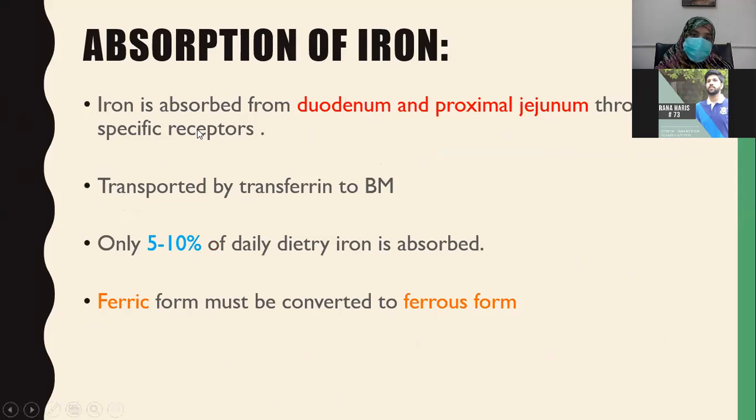So absorption of iron: iron is absorbed from the duodenum and proximal jejunum through specific receptors. It is transported by transferrin, as the name indicates, to bone marrow. Only 5 to 10% of daily dietary iron is absorbed. Beta, only 5 to 10% of daily dietary iron is absorbed. Rest is wasted. So ferric form must be converted to ferrous form.